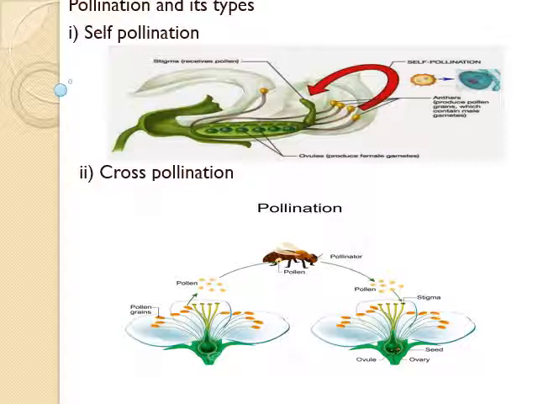In some flowers, pollination takes place by snails, which is termed malacophily. Example, Pecopodia. Pollination by birds is termed ornithophily. For example, lotus. In some flowers, pollination takes place by abiotic agents. For example, pollination by wind is termed anemophily. Example, grasses. Sometimes pollination takes place by water, which is termed hydrophily. Example, hydrilla. It is one of the submerged aquatic plants.